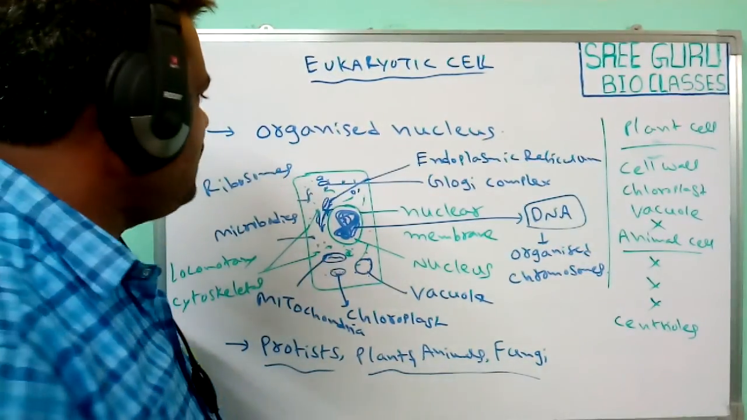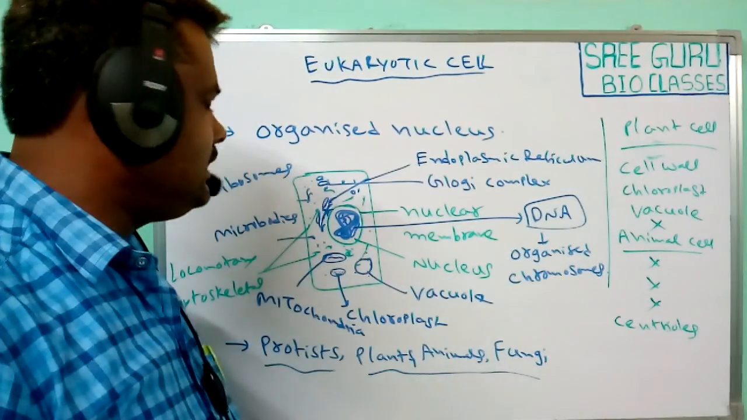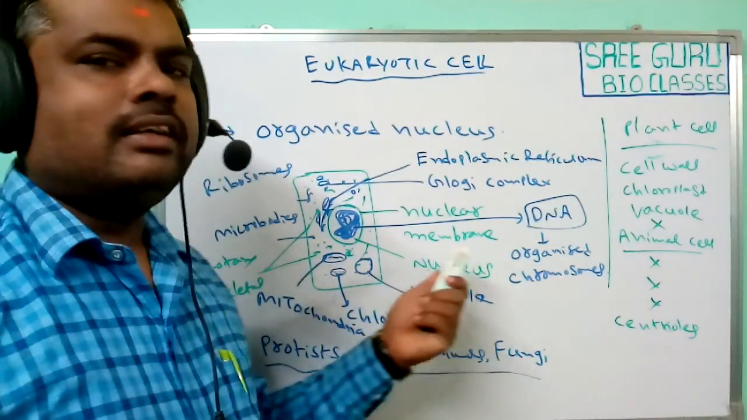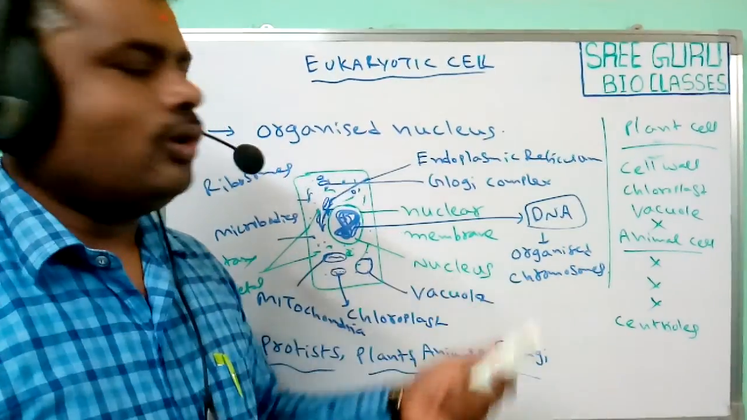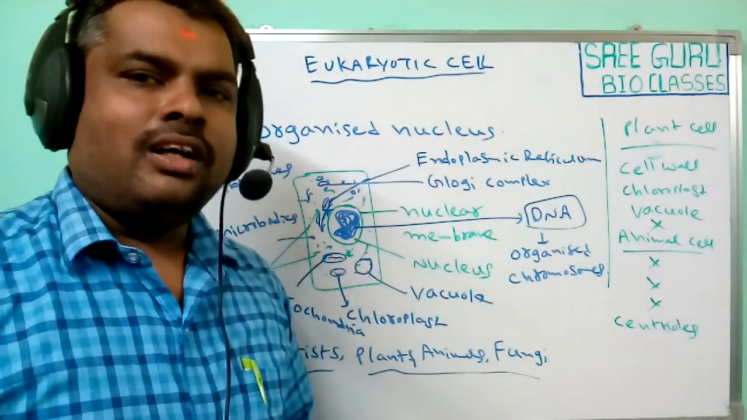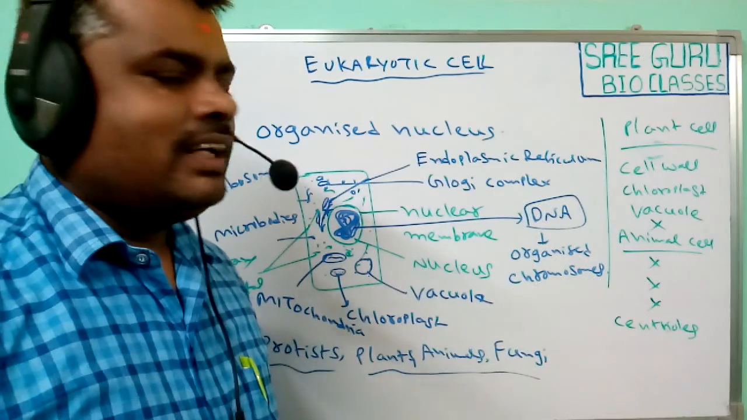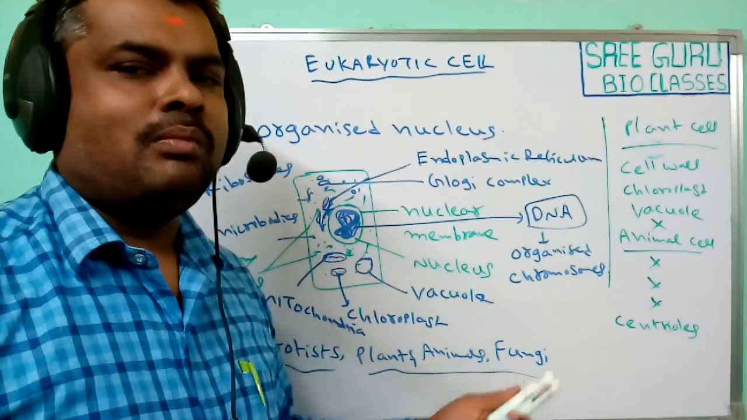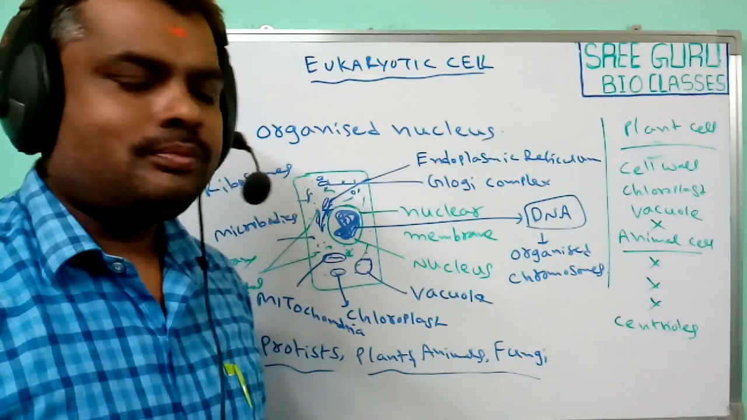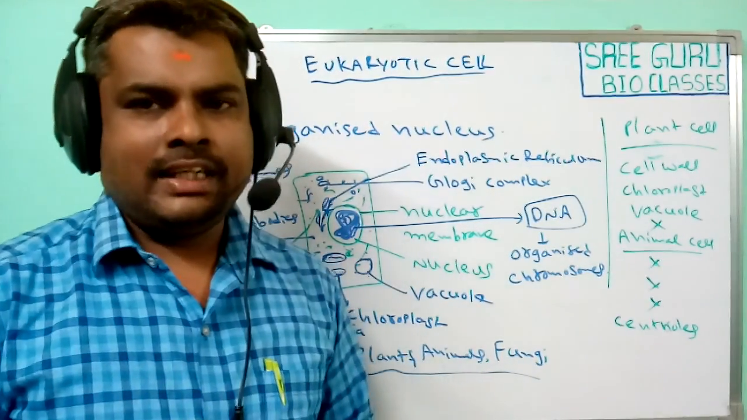So what are the features that are the same in all? Organized nucleus, membrane bound organelles, locomotor and cytoskeletal elements are also present, and the DNA is organized into chromosomes. So these characteristic features are common in all organisms, but some minor differences are observed in some of the eukaryotic organisms. So this is the overview of eukaryotic cells.